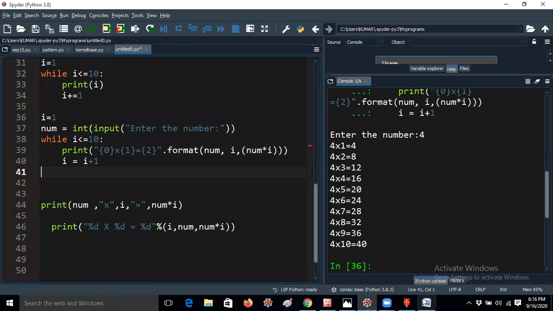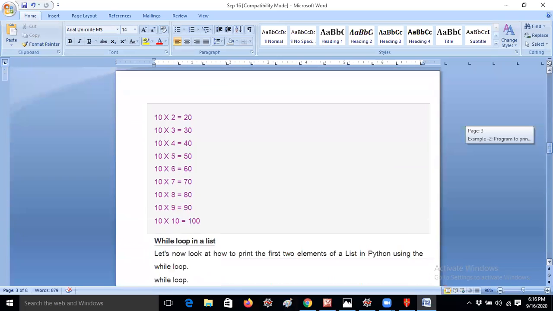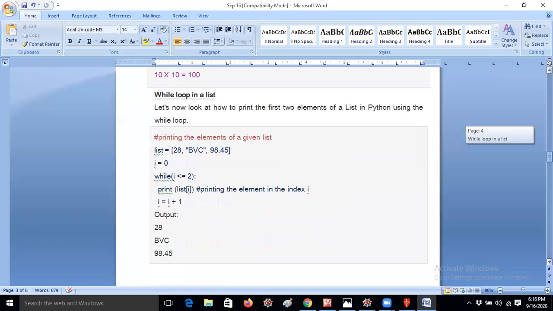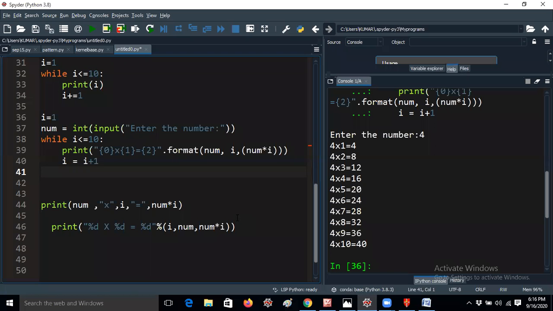Once again, don't worry, I am not ending the class. I still have so many papers. I am in the third paper only. I have prepared almost 8 papers today. So, while loop in a list. Let me move faster, because we have already completed list. Now let me move on.